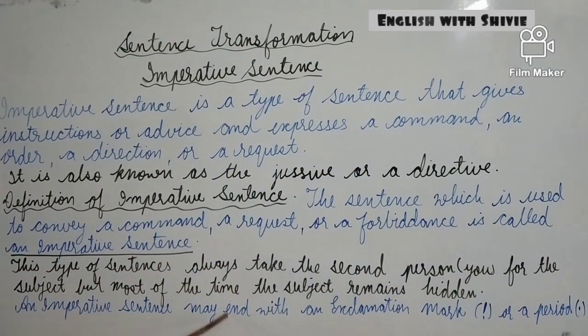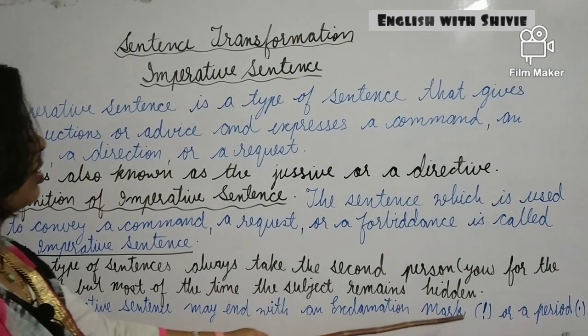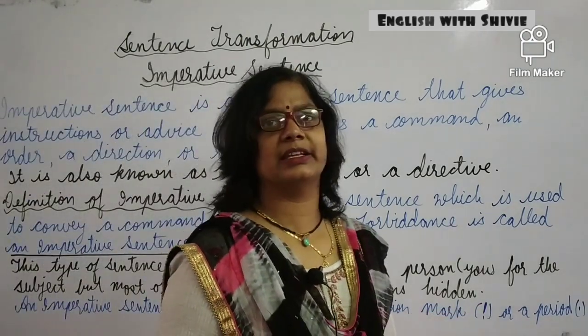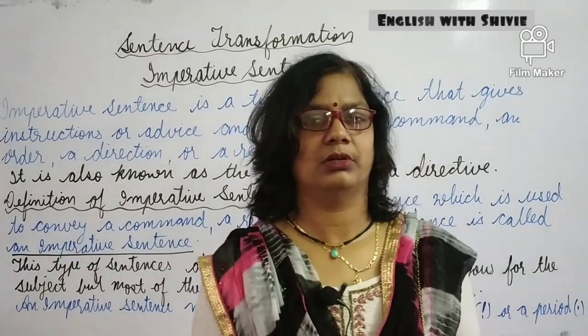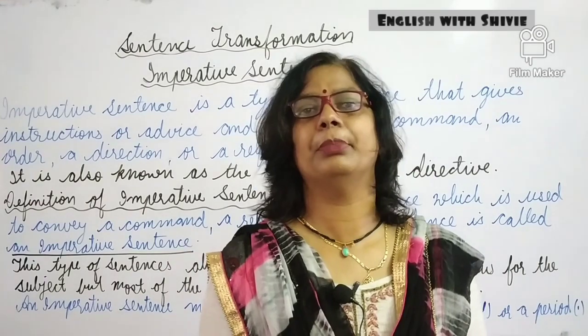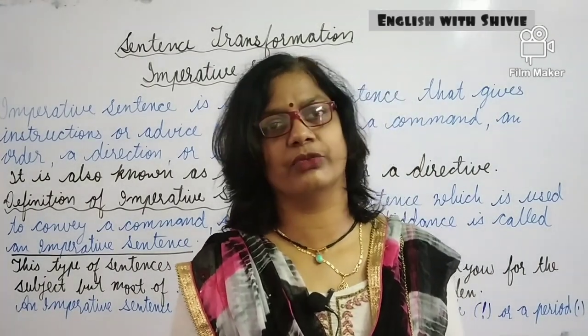An imperative sentence may end with an exclamation mark or a period. It doesn't matter; imperative sentences won't always have a full stop. A mark of exclamation may be there at the end of the imperative sentence.